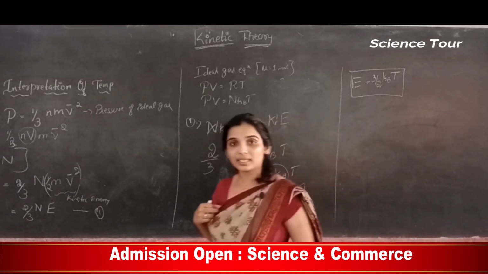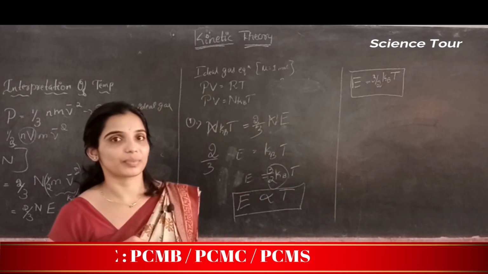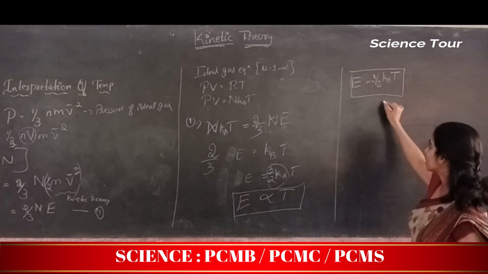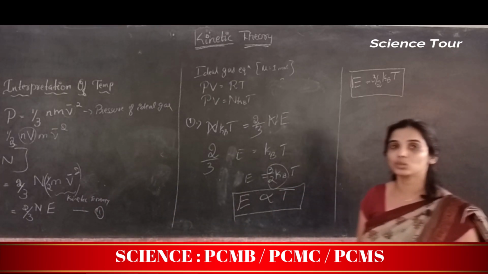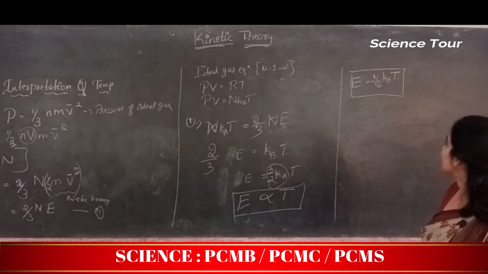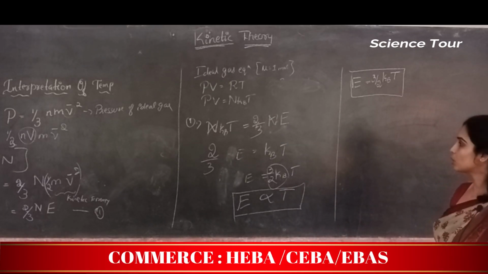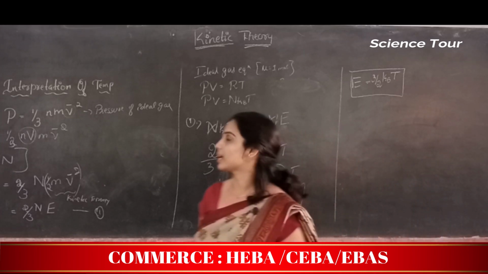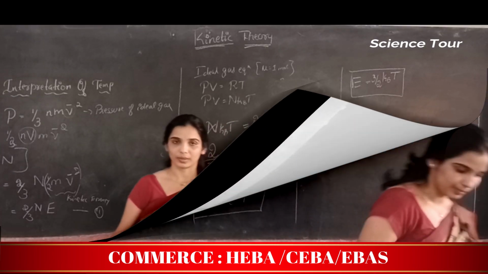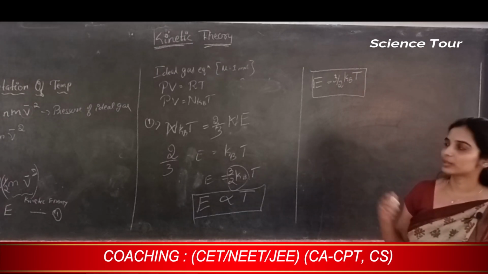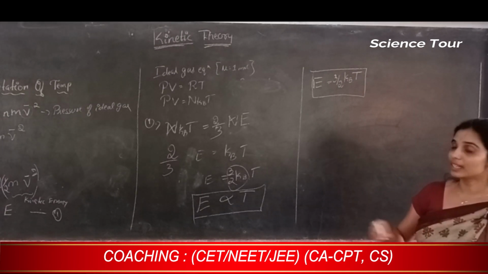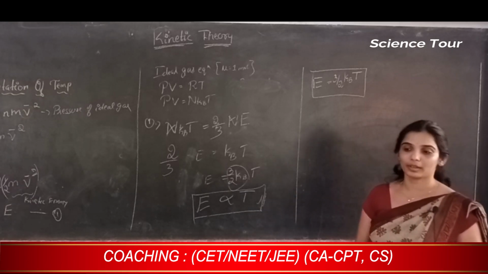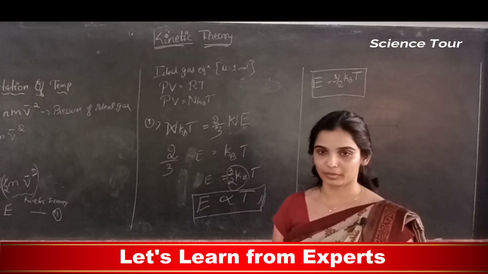So at equilibrium, the kinetic energy of the gas molecule is this much, 3 by 2 Kb into T. Okay. This is about the kinetic interpretation of the temperature. So well students, now we understood that the kinetic energy of the gas molecule is dependent only on the temperature, not on the volume or the pressure of the gas.